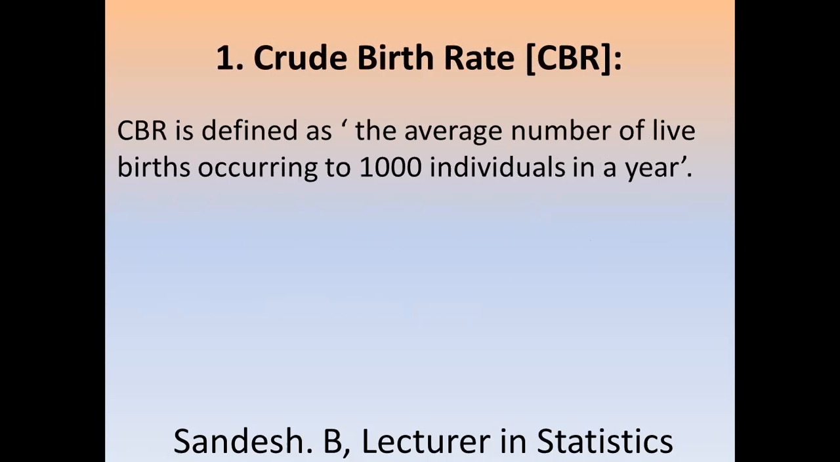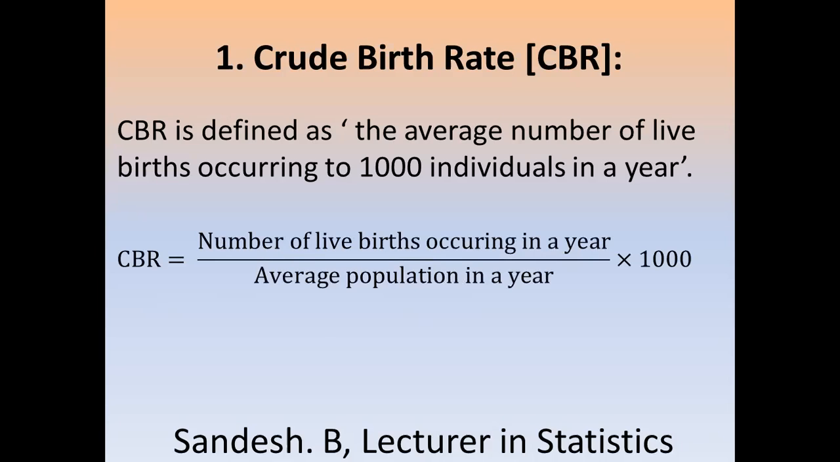So CBR is defined as average number of live births occurring to 1,000 individuals in a year. Here in the vital statistics or in any demographic study, we calculate per thousand population. That may be per thousand individuals or per thousand females or anything. That is per thousand. When we talk about sex ratio, we say per thousand. So everything about population is expressed per thousand. Hence the CBR is defined as average number of live births occurring to 1,000 individuals in a year.